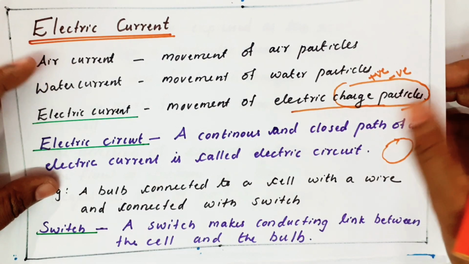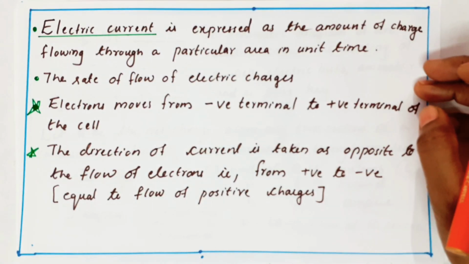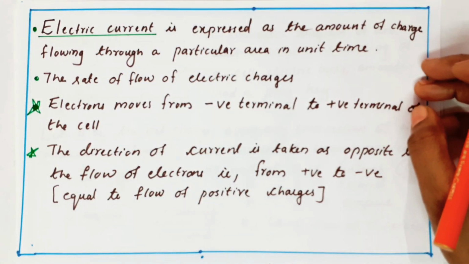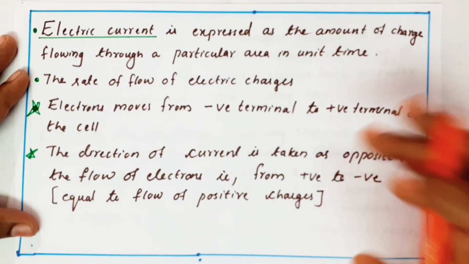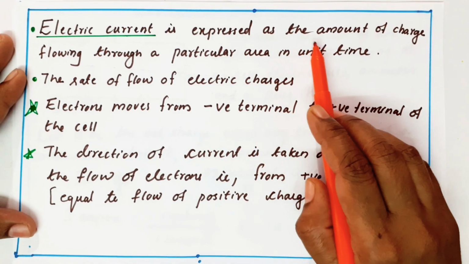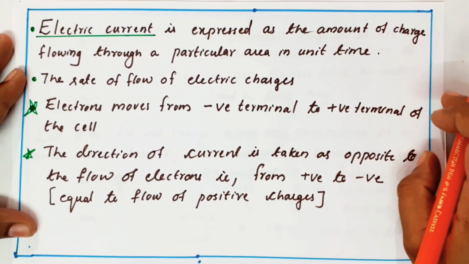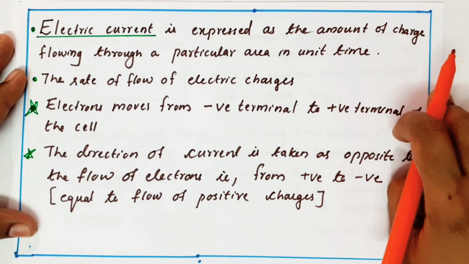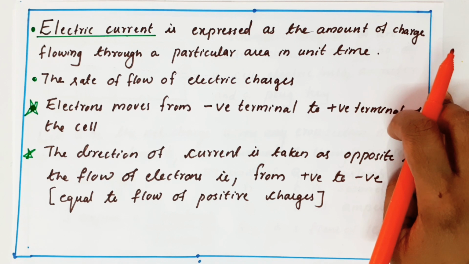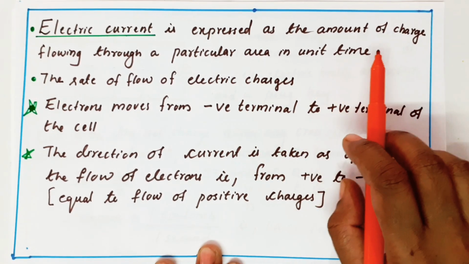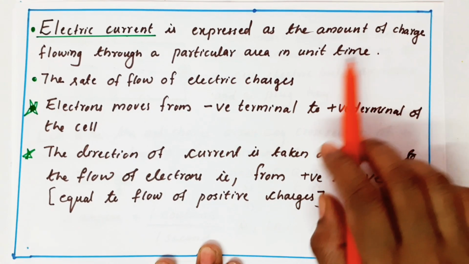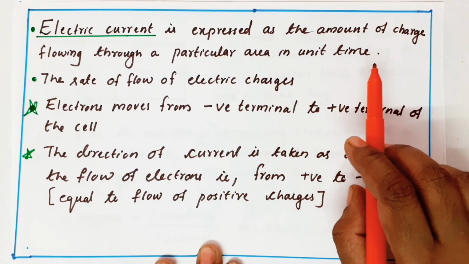I will show an electric circuit later. Before that, I'll just tell what a current is. I'm going to tell a definition now. I told it in a simple form, that it is the movement of charged particles. Now, I'm telling it in the form of a definition. Electric current is nothing but the amount of charge flowing through a particular area in unit time.